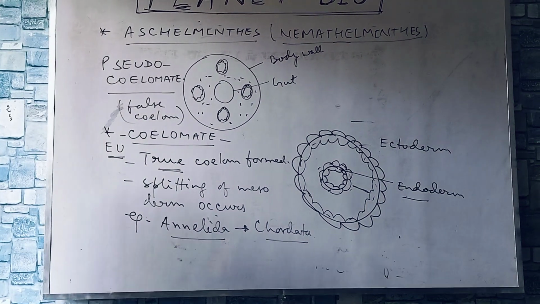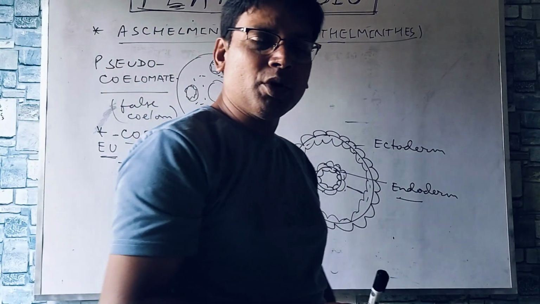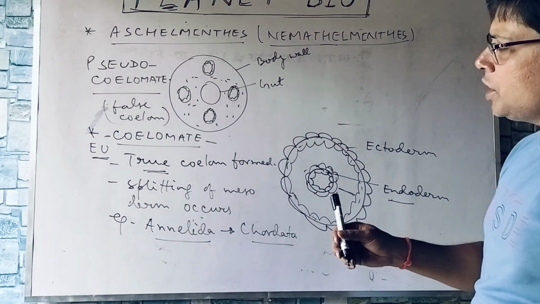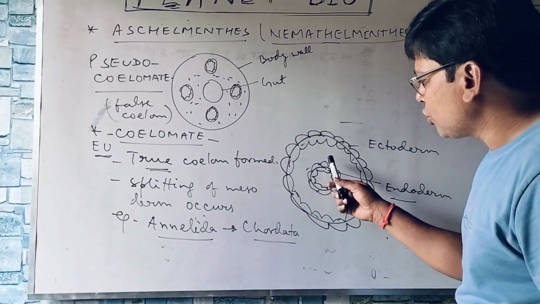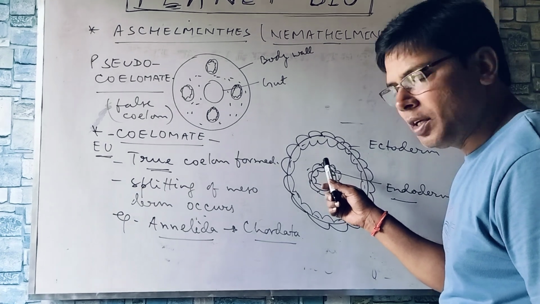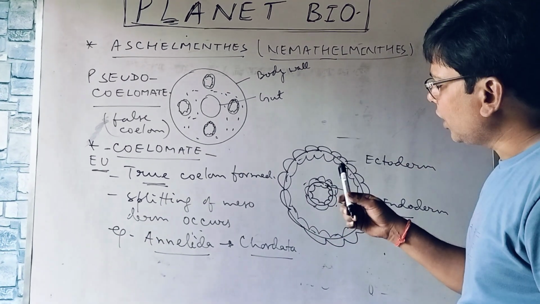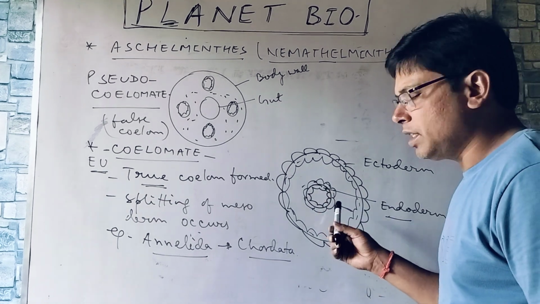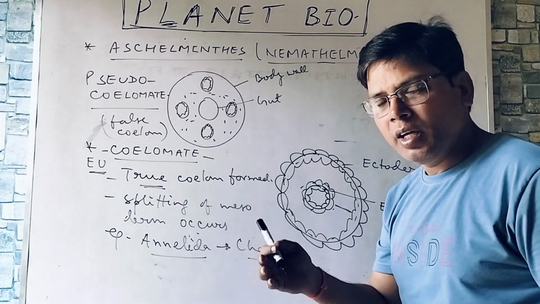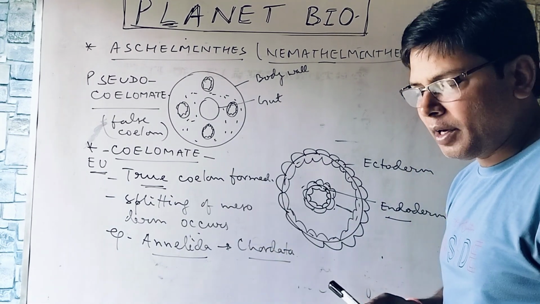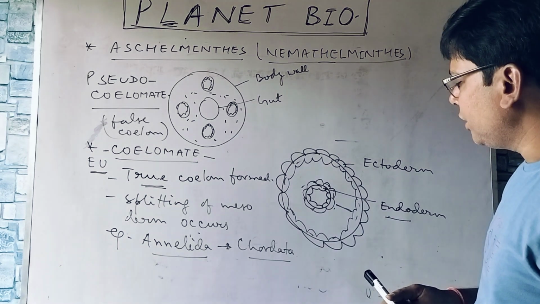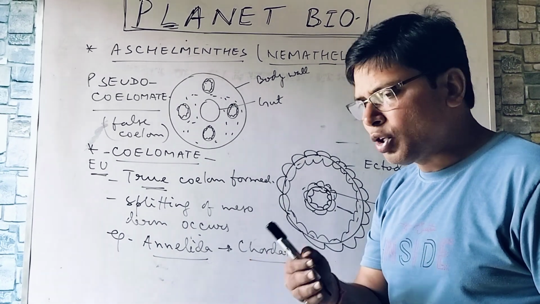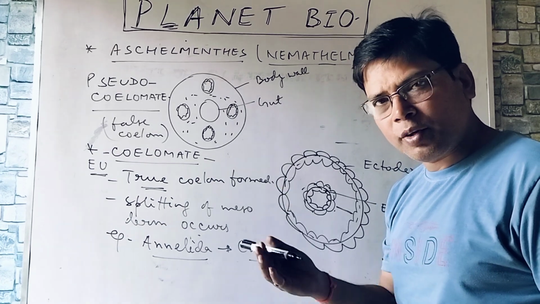Right? Now, what about acoelomate? Acoelomate is that condition in which the mesoderm is either not present, or if present, then no splitting due to certain reasons. For example, porifera, cnidaria, and platyhelminthes. In porifera and cnidaria, you can find no mesoderm, no splitting of mesoderm, so no coelom formation.